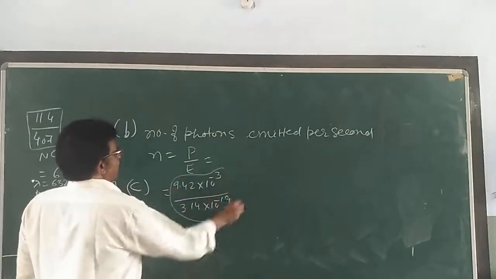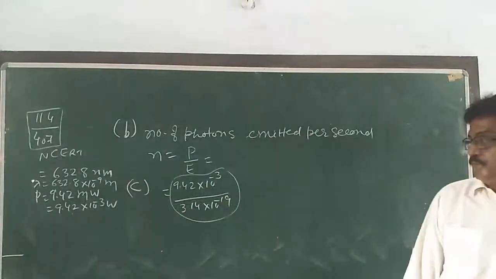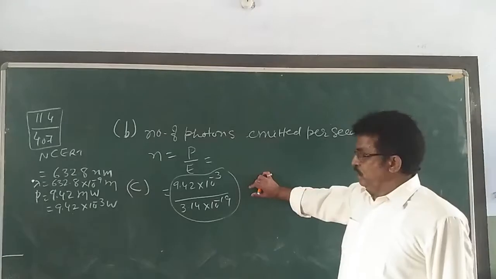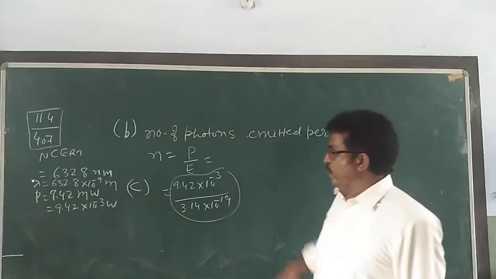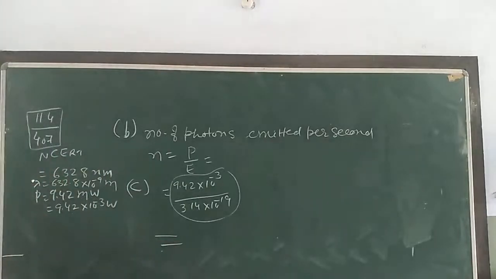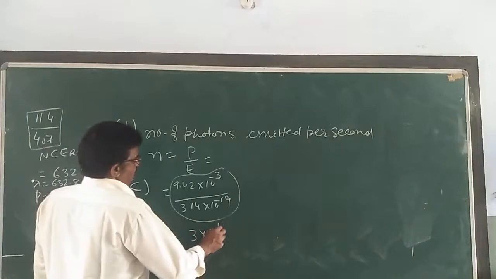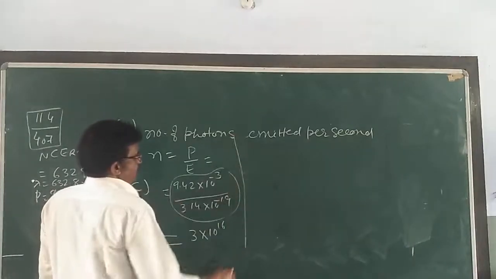What values you are having? So what can I calculate? Tell me what answer is coming. See that is around 3 into 10 raised to 16. This is the answer.